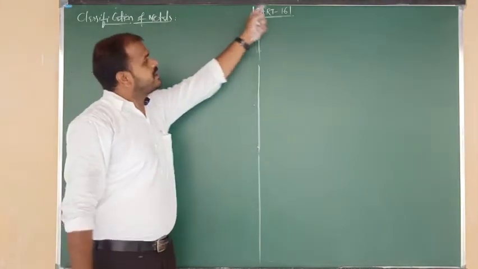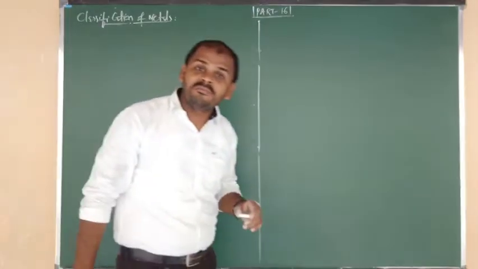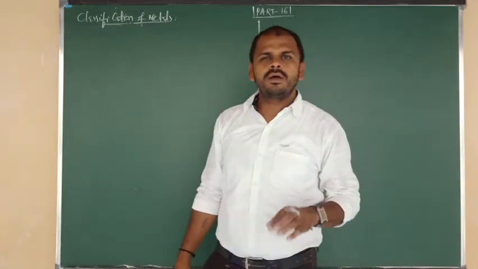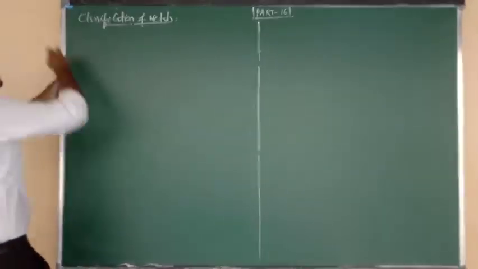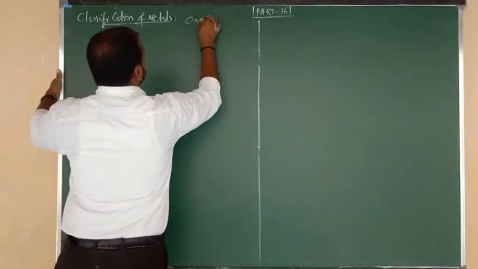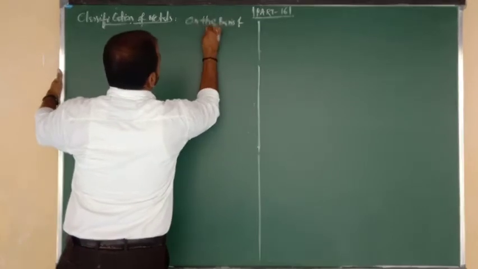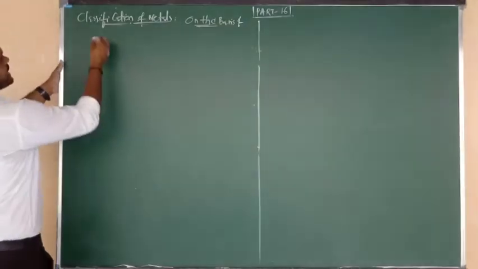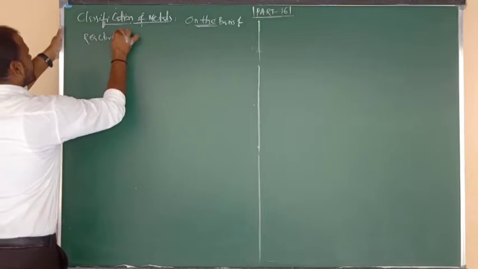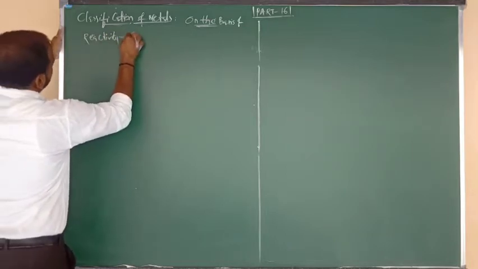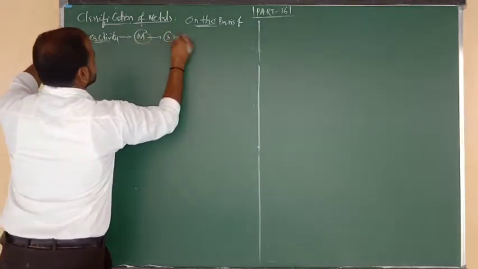Now in this 16th video class, I am going to discuss the classification of metals on the basis of reactivity. So I am going to write here: on the basis of reactivity, metals are classified into three types.